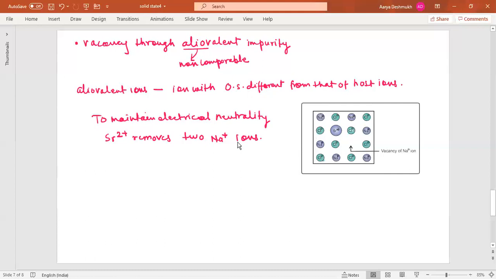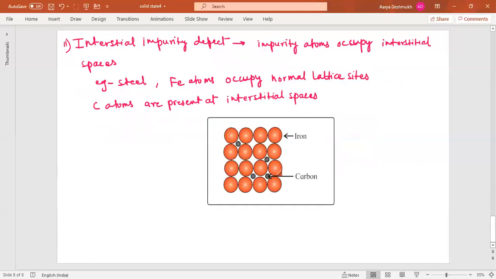Okay, so this is about the substitutional impurity defect, and there are two ways for it. Now we'll proceed further to the interstitial impurity defect. Here the impurity occupies the interstitial spaces. For example, steel. Steel is again an alloy made up of iron and carbon.